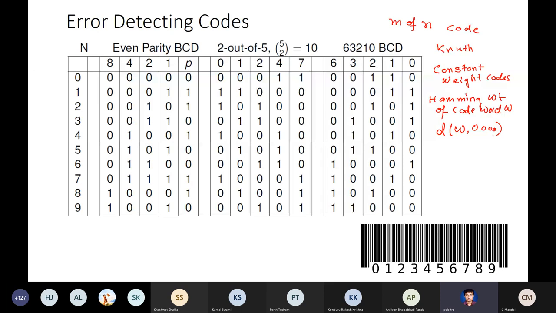Similarly, in an m of n code, all the code words will have the same Hamming weight. So these are called constant weight codes.